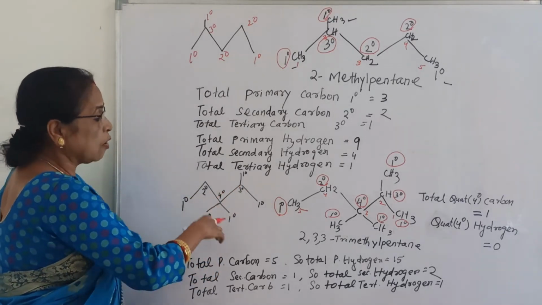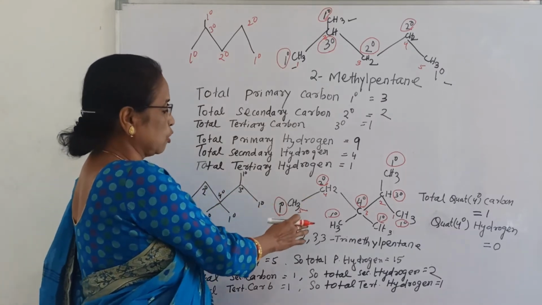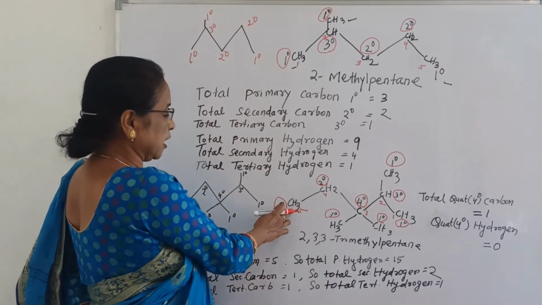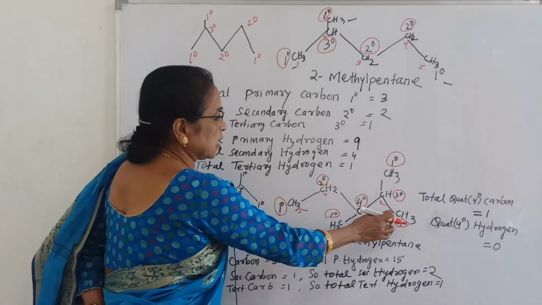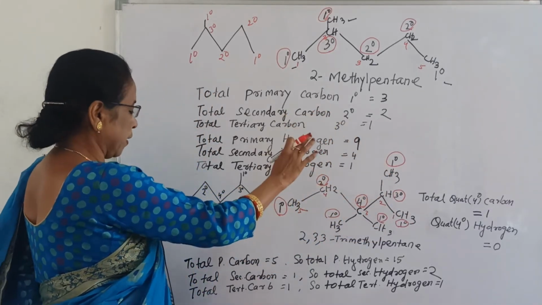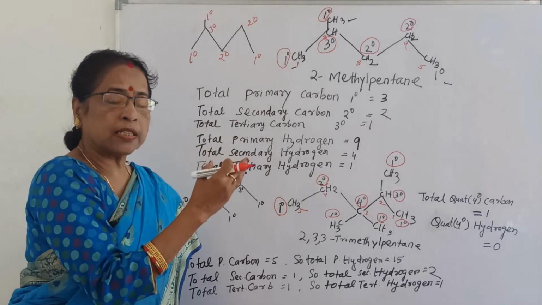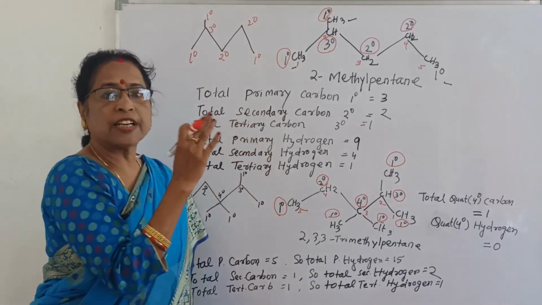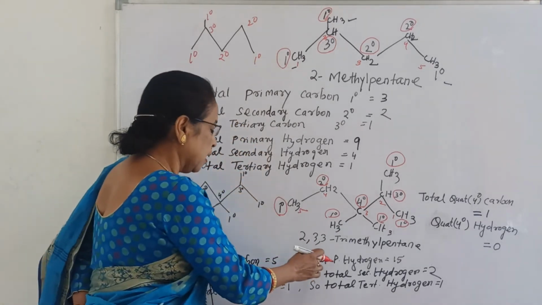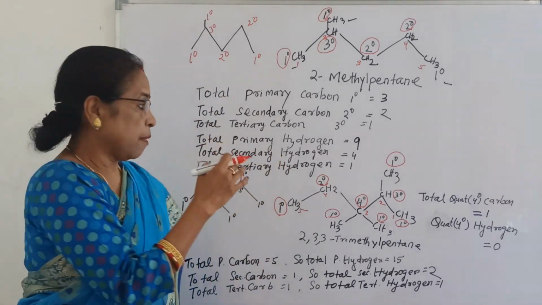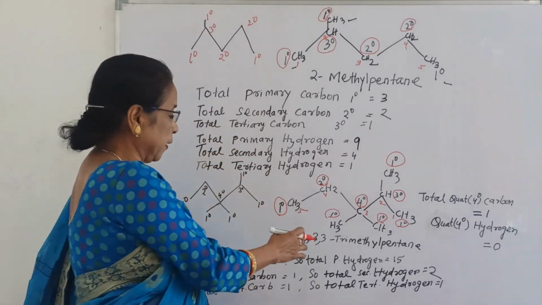Now when I have done this one by structural formula, you can check here CH3, CH3, CH3, CH3, CH3. How many CH3? 5. So how many hydrogen? One primary carbon contains 3 hydrogen, that is why total primary hydrogen 5 into 3, that is 15.